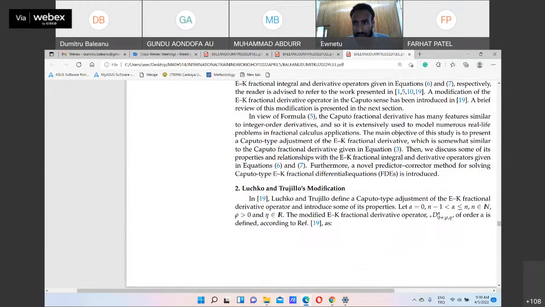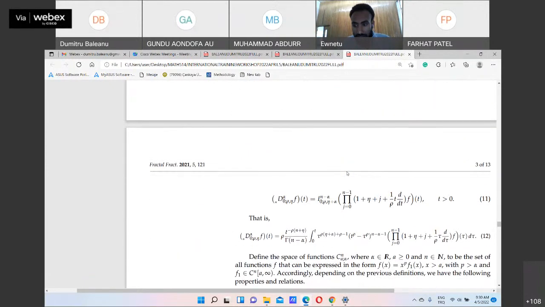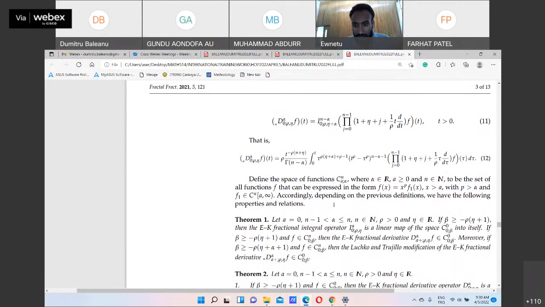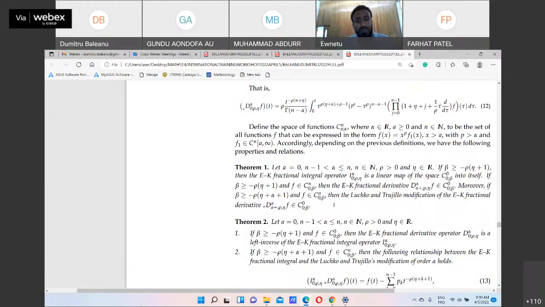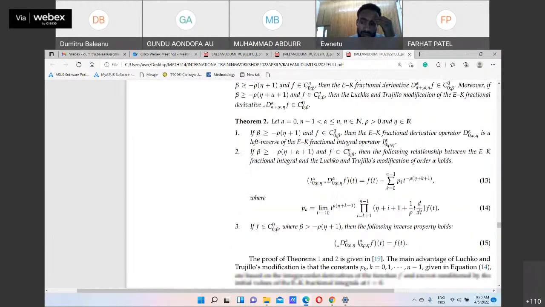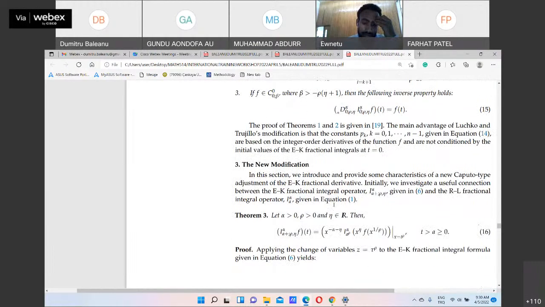And there are some modifications. Look into zero modification. This is the modification for derivative. And this is the theorem. But our problem is to find a new modification. How can you find a new modification? How can you find a predictor corrector method for this operator?